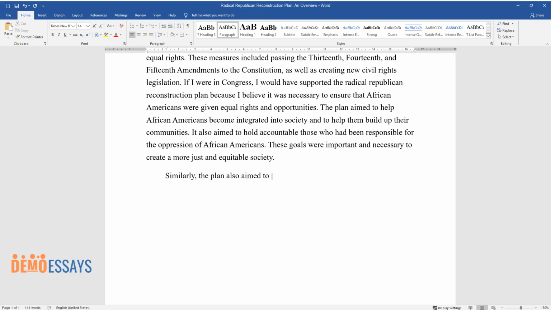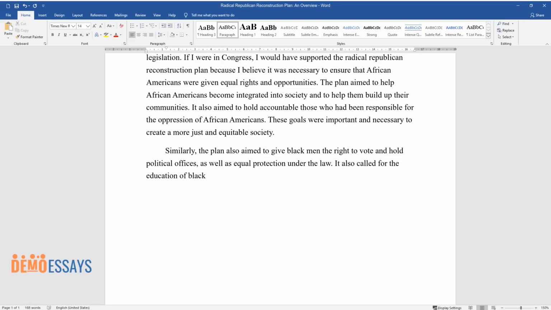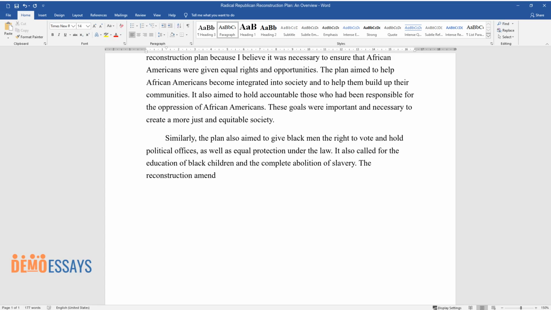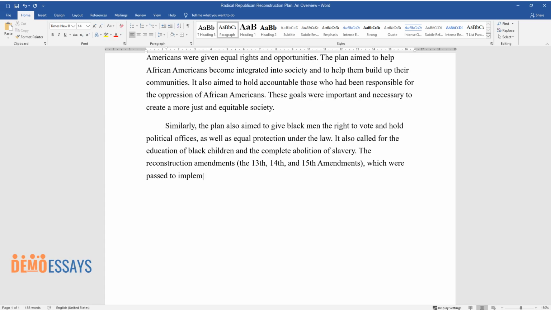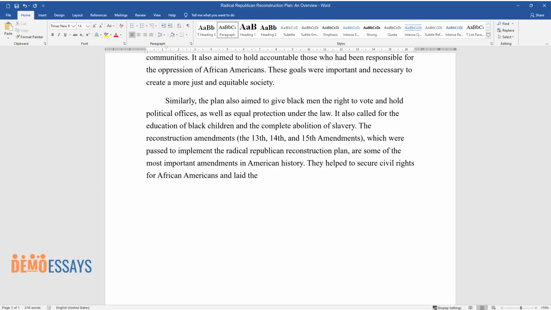Similarly, the plan also aimed to give black men the right to vote and hold political offices, as well as equal protection under the law. It also called for the education of black children and the complete abolition of slavery. The Reconstruction Amendments, the 13th, 14th, and 15th Amendments, which were passed to implement the Radical Republican Reconstruction Plan, are some of the most important amendments in American history.